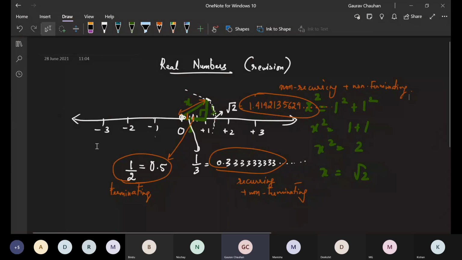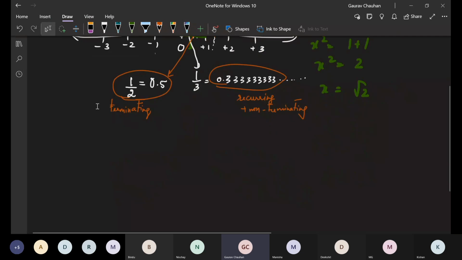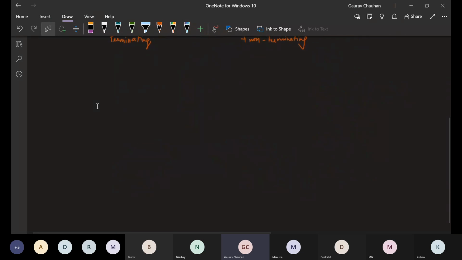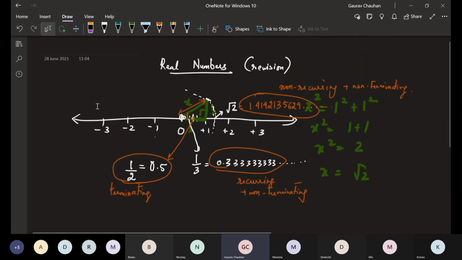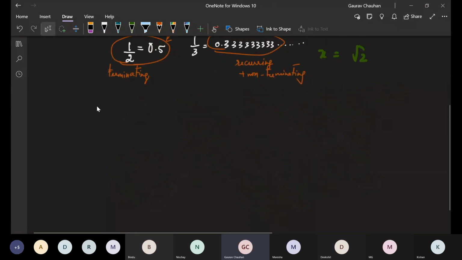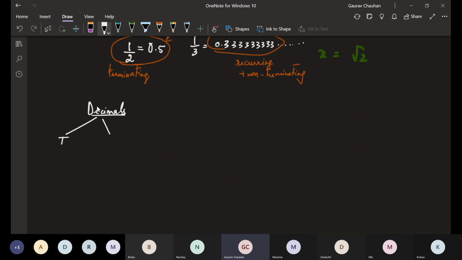So no one has any doubt in this, right? Decimals can be of these three types, but that's not the basic way in which we classify them. Any decimal can be terminating, non-terminating recurring, or non-terminating non-recurring.